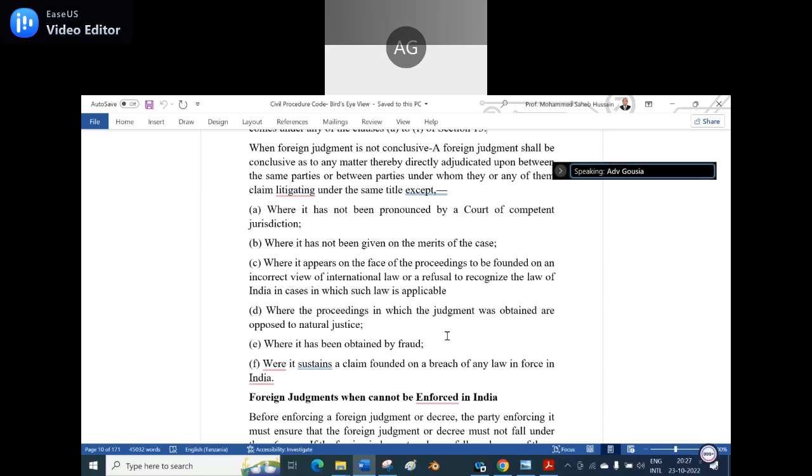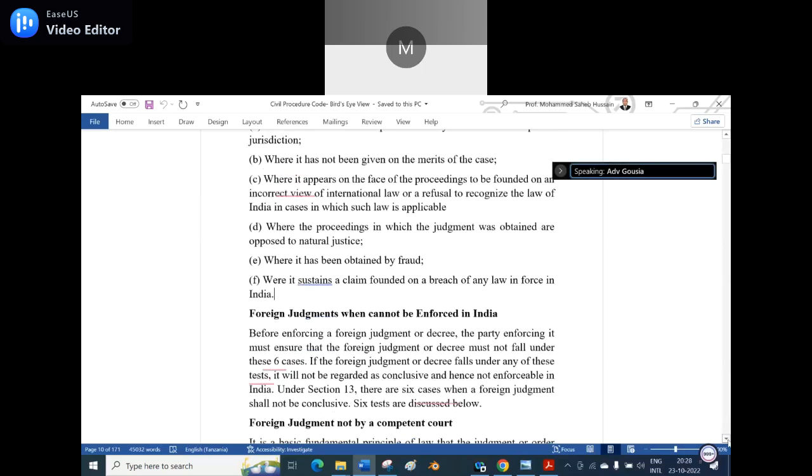So these are all the things given. It is not conclusive where it falls under clauses A to F of Section 13. The last one, where it sustains a claim founded on breach of any law in force in India, means if it is in contravention of the existing laws in India. Is it clear? Yes, sir. That is the point in Section 13, A to F.